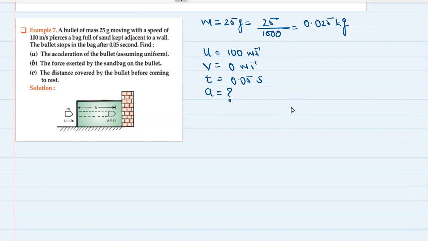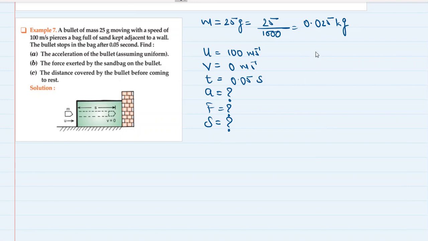Find the acceleration of the bullet, assuming it is uniform. Find the force exerted by the sandbag on the bullet. And find the distance covered by the bullet before coming to rest. That's it. So we know the mass, we know v, u, t, and we don't know a, F, s.